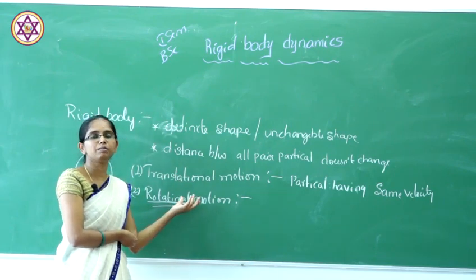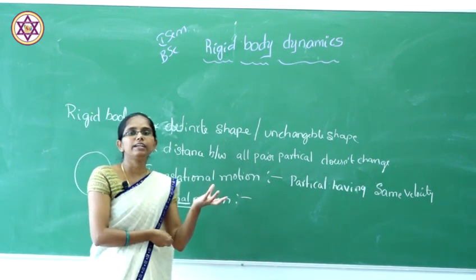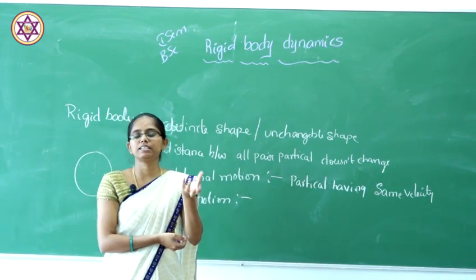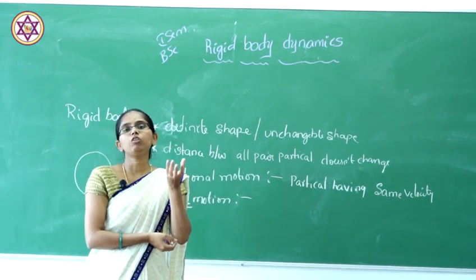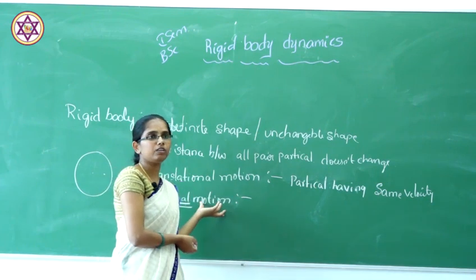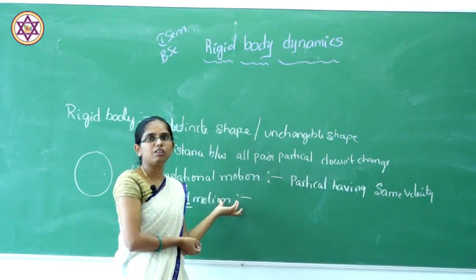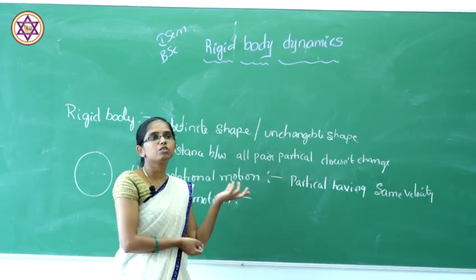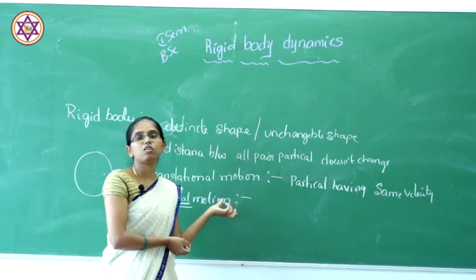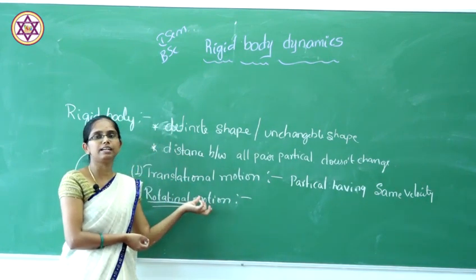Here the axis is very important. Let us take a circular disc or a sphere. Without an axis, it doesn't rotate in a circular orbit. So the axis of rotation always has a center of axis.